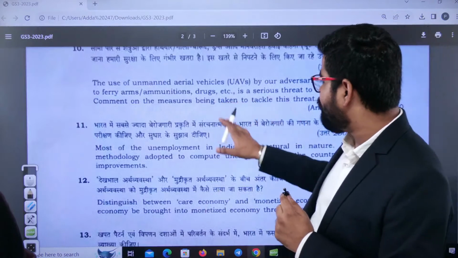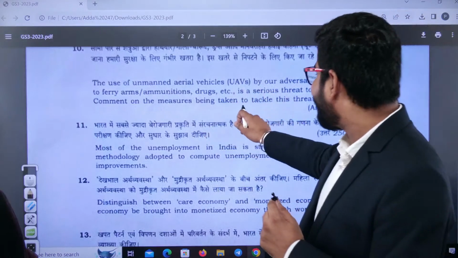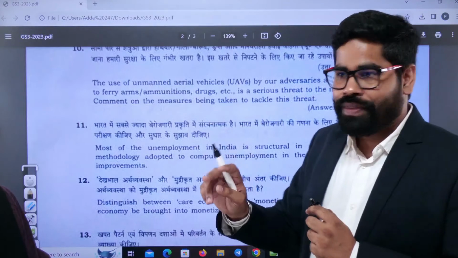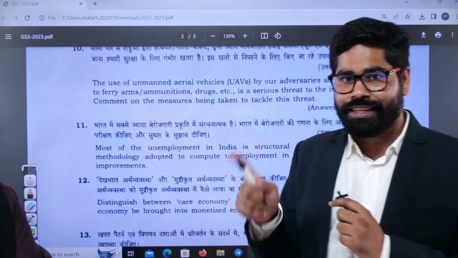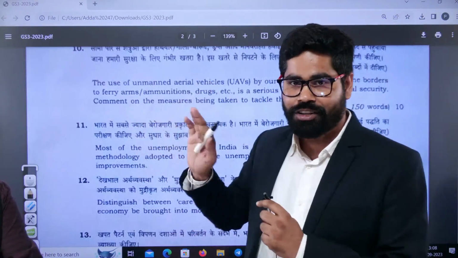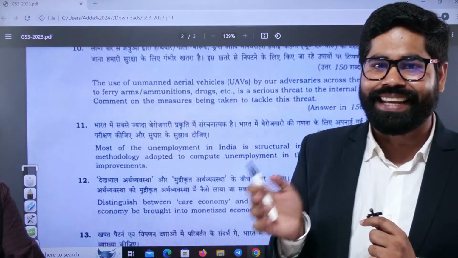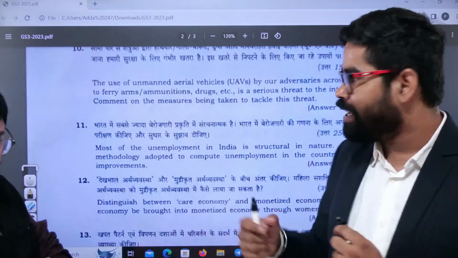And the question is, comment on the measures being taken to tackle this threat. So again, you have to see this part, that what is the demand of the question. The demand here just talks about what measures have been taken in this regard. Of course, you can give the context in the introduction.